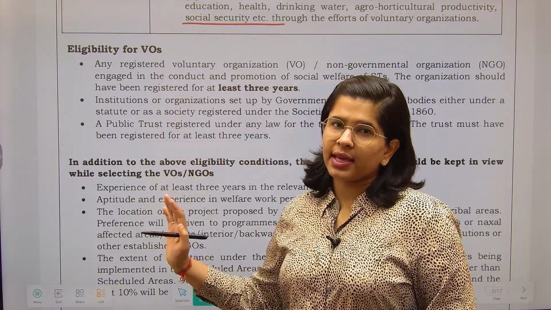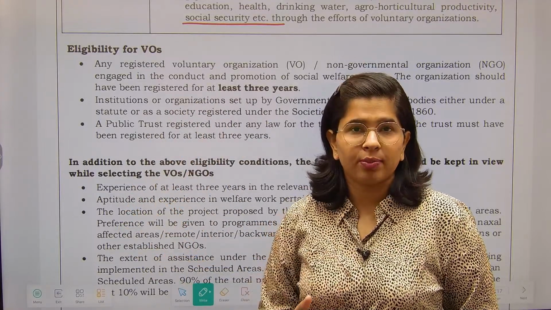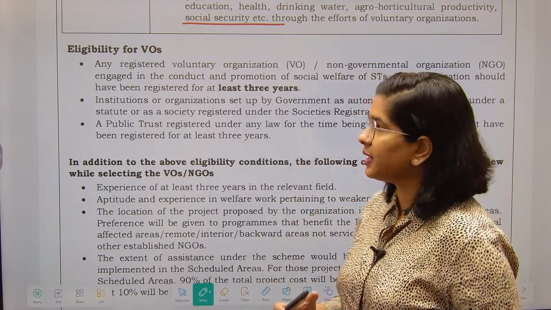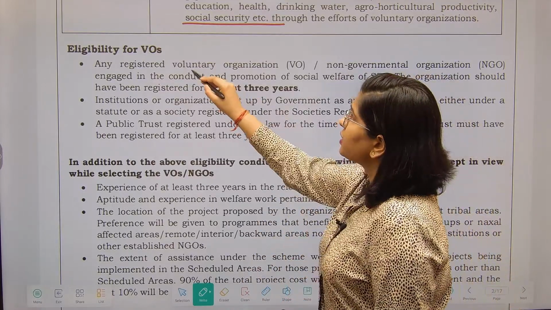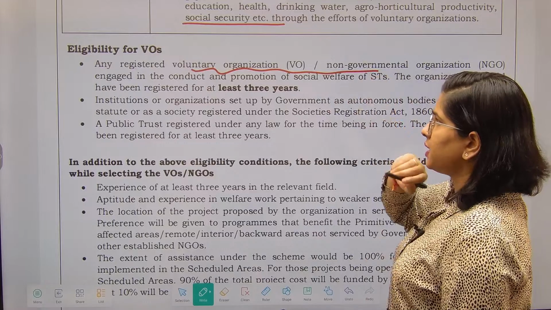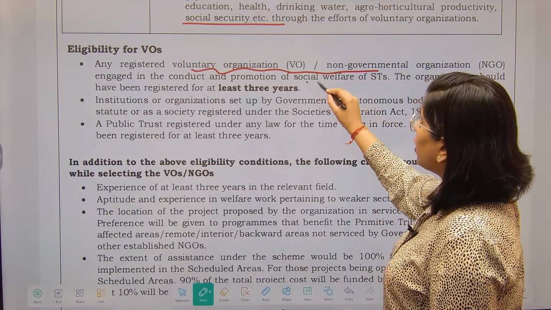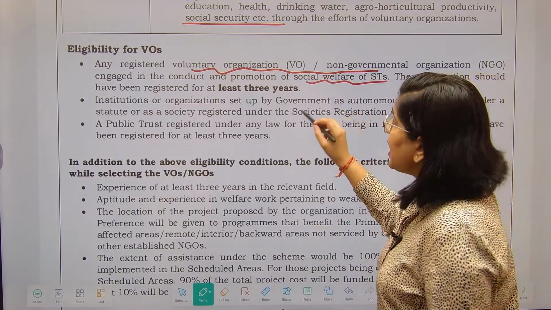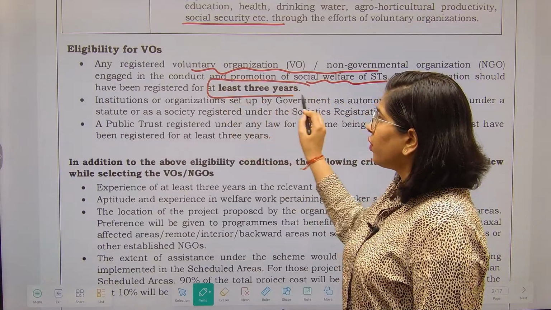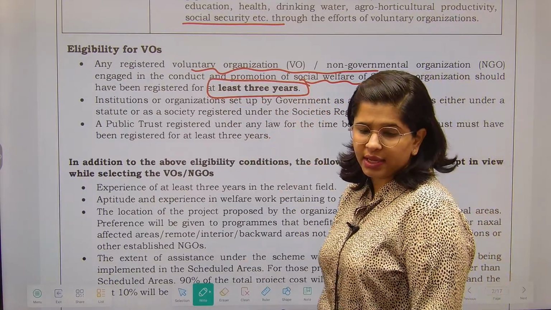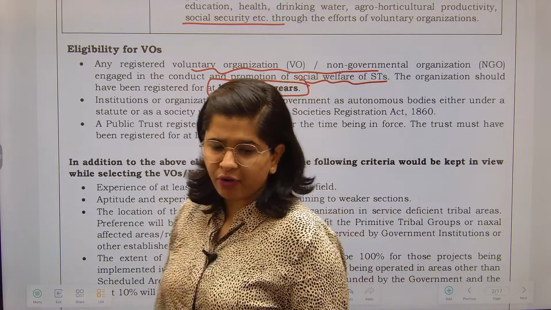For voluntary organizations also we have an eligibility criteria. What is that criteria? Any registered voluntary organization or NGO doing social welfare work for STs, and they should have been registered for the last 3 years. This is the requirement for them.